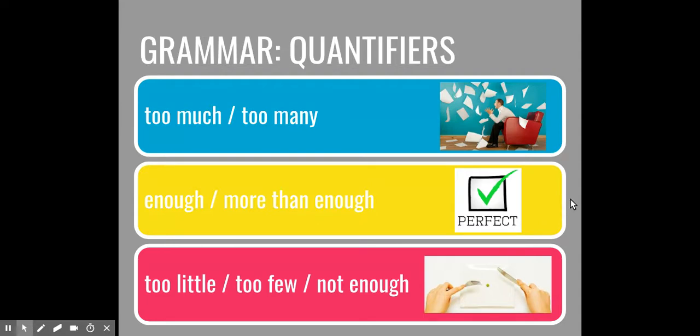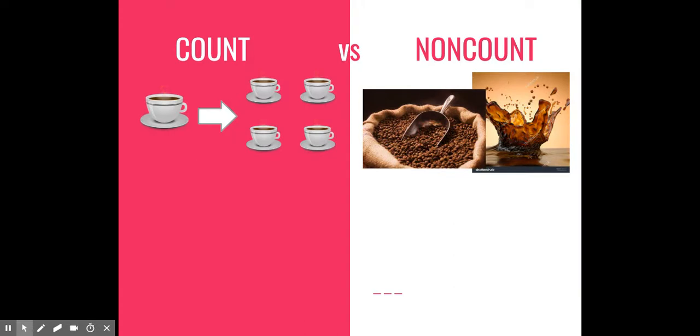All right. So, how do these combine with our count and non-count nouns? We use too few and not enough to say we have less than what we need of our count noun. Too few cups of coffee. Enough: I have had enough cups of coffee for today. Perfect. Too many: I have had too many cups of coffee today. I am acting crazy. Too much caffeine.